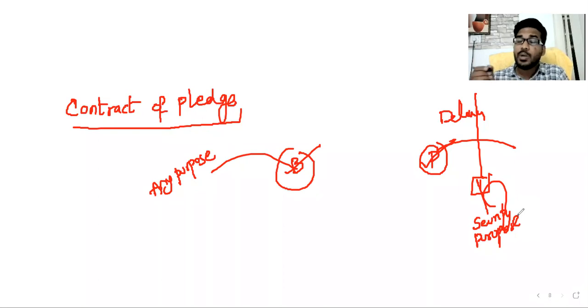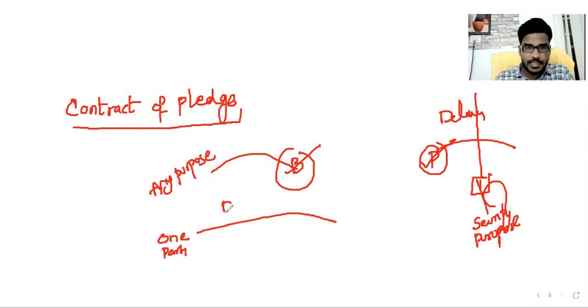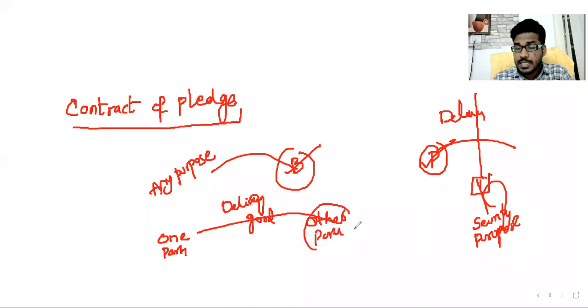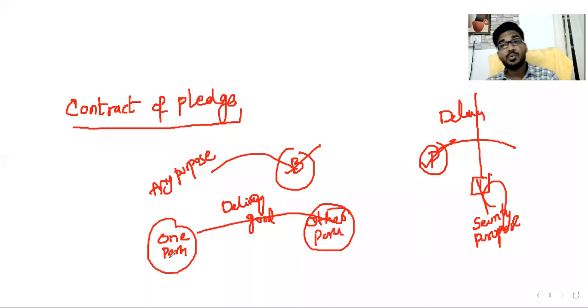Okay, so what is the definition of the contract of bailment? Simple definition: one party delivers the goods to the other party. In case of bailment, one party delivers the goods to the other party for a purpose. After completion of that purpose, he returns the goods or disposes of the goods according to the bailor's directions, like we have studied.